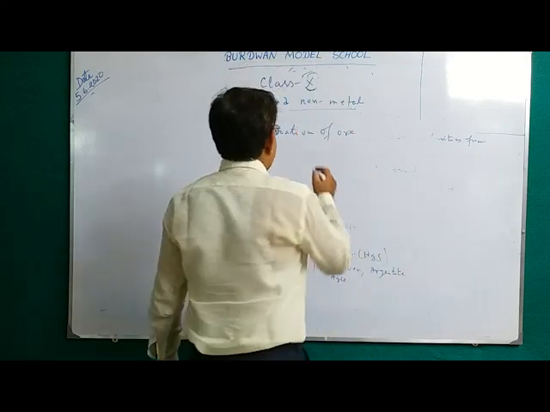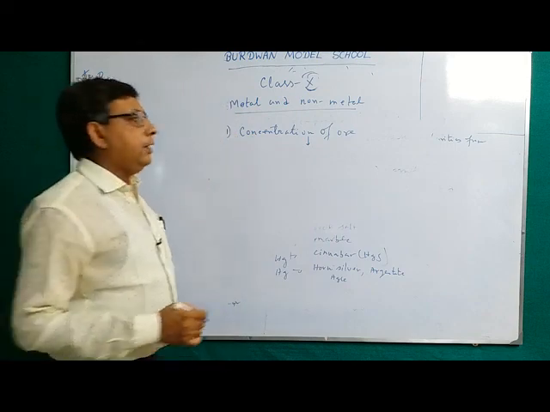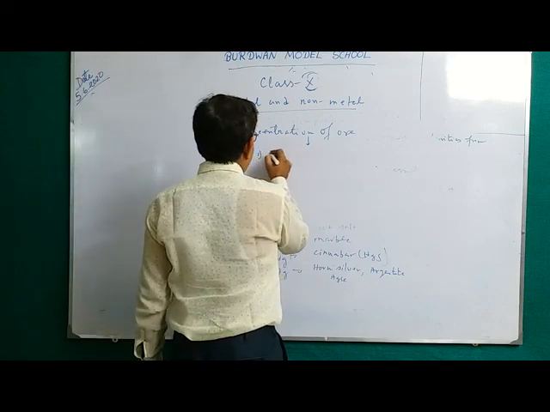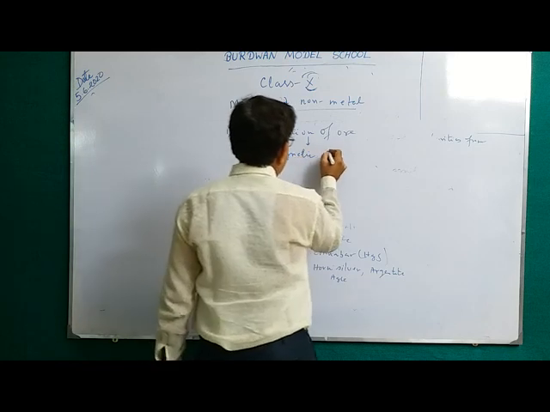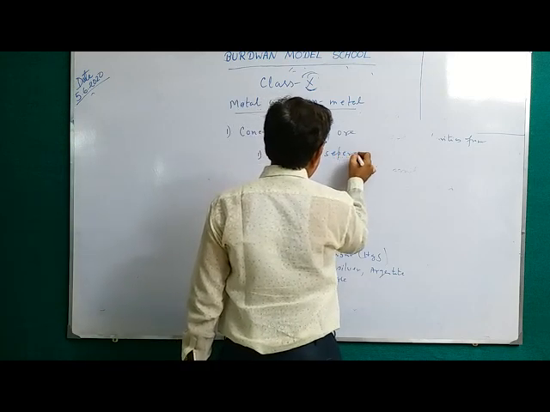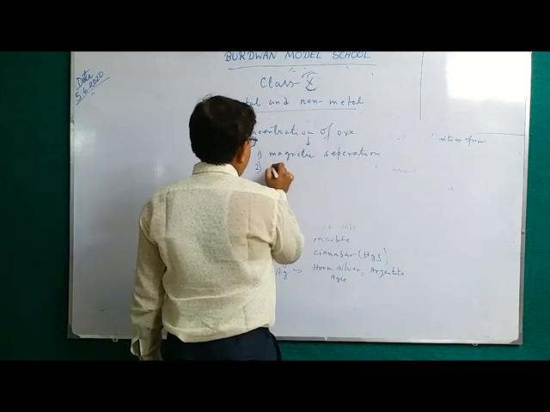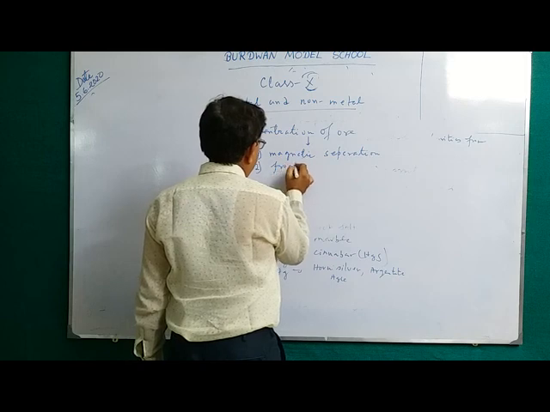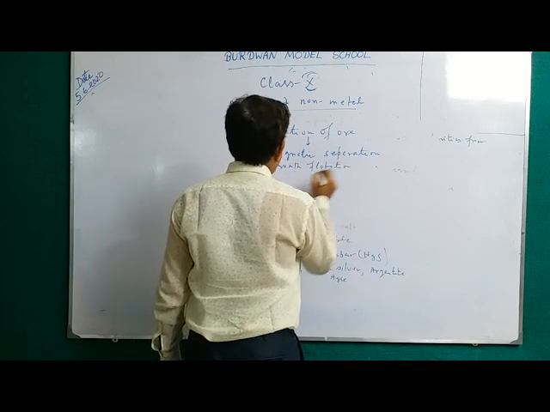There are 4 steps for the concentration of ore. That is, concentration of ore can be done by 4 ways. Number 1, magnetic separation process. Number 2, flotation process.